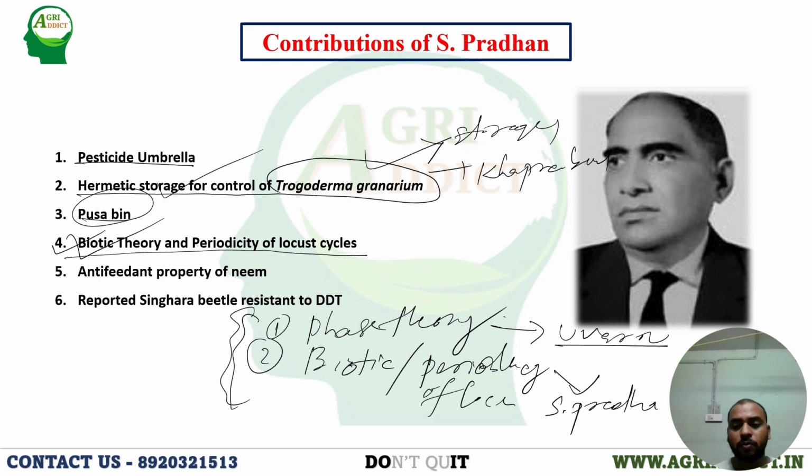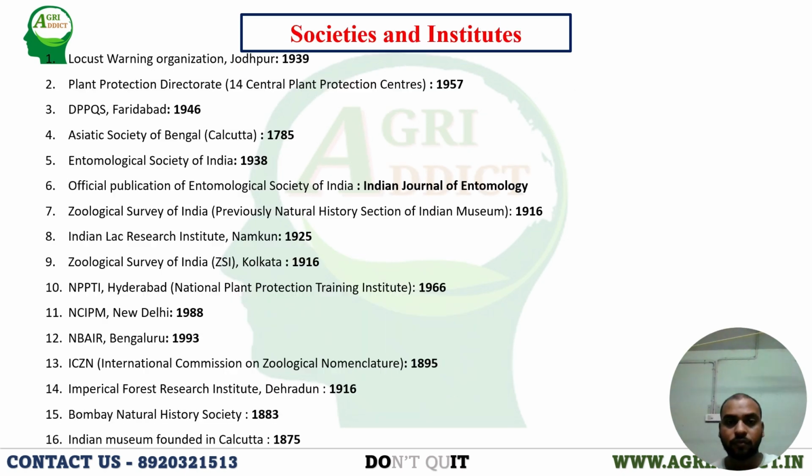Locust means you will go fully blind and write Uvarov, but that is totally wrong. You have to see carefully what theory is there, biotic theory or phase theory. If the phase theory is there, then you have to write Uvarov. If the biotic theory or periodicity theory is there, then you have to write S. Pradhan. Okay. Then these are the societies and institutes.